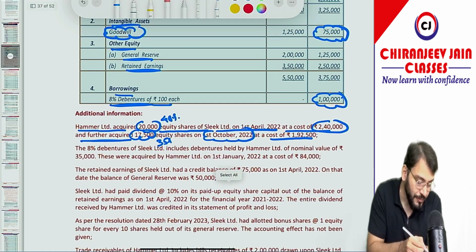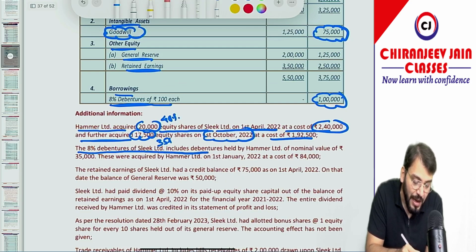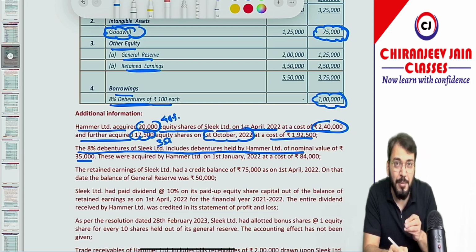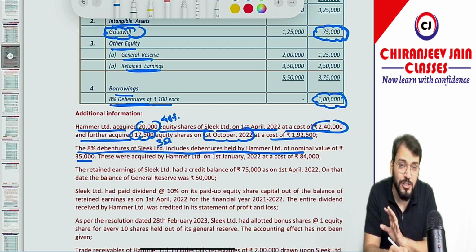Yes sir. The 8% debenture of Slick Limited include debentures held by Hamel Limited of nominal value of rupees 35,000. It means Hamel Limited has also invested in the debenture of Slick Limited.